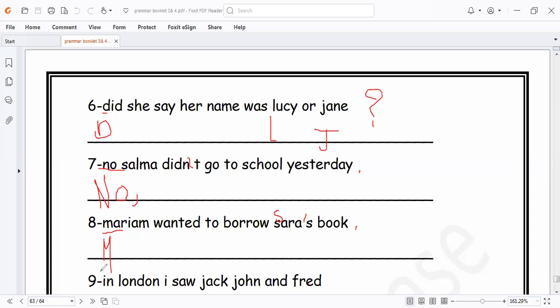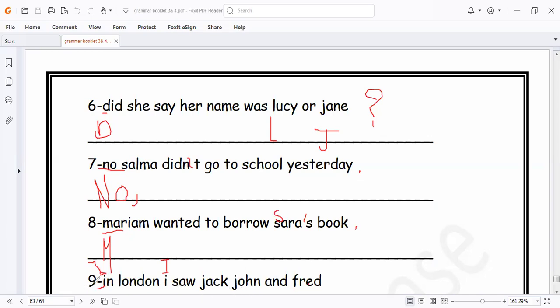Here is I, written in capital letter. I write it in capital letter. I would like to say that I, in any place of the sentence, must be written in capital letter. It is the only pronoun that is written in capital letter in any position. The other pronouns are written in capital letter at the beginning of the sentence, and in the middle of the sentence they are written in small letter.